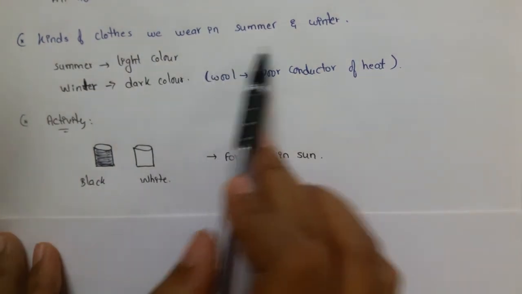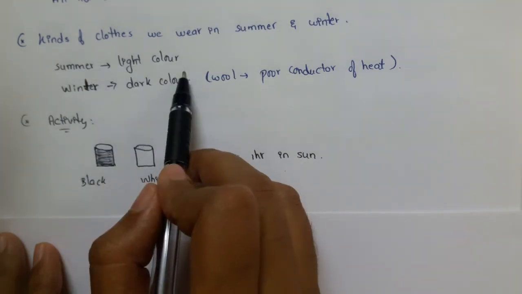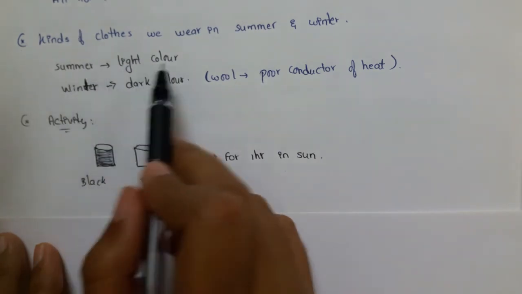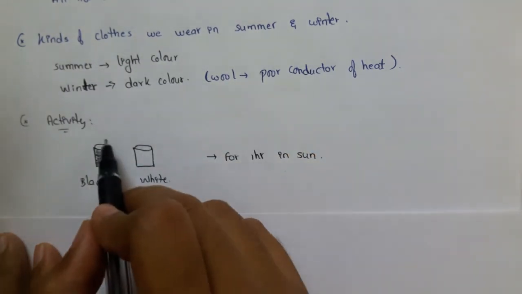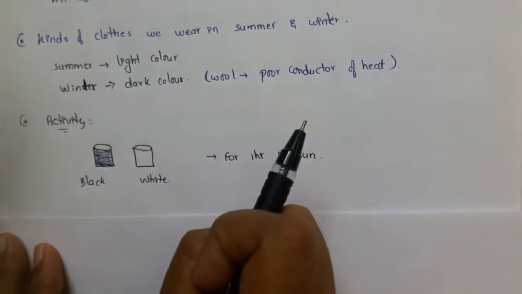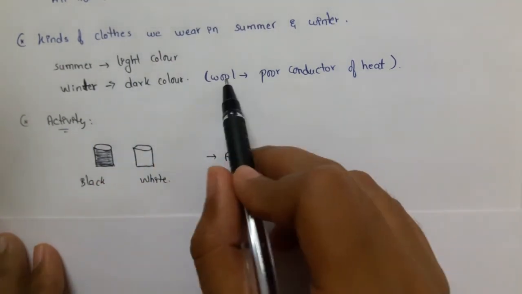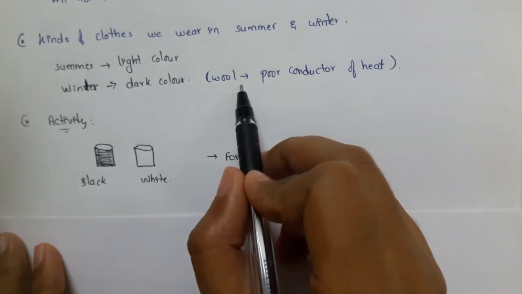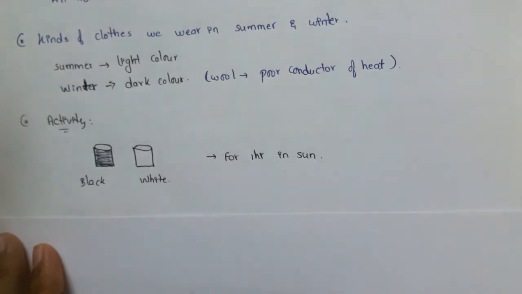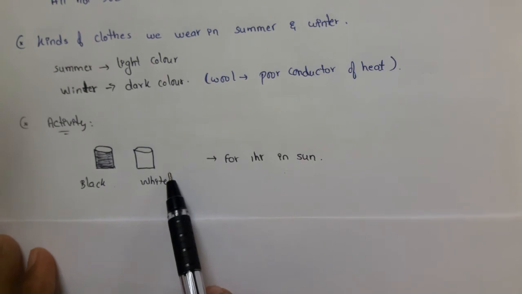Let us think about the kinds of clothes we wear in summer and winter. In summer, we all wear light color clothes, and in winter we wear dark color. Why? In summer we wear light colors because black or other dark colors will absorb more heat and our body starts to heat up. In winter we use dark color, for example, we use wool. Wool is a poor conductor of heat, so it keeps us warm. So why do we need to wear white or light color during the summer, not black?